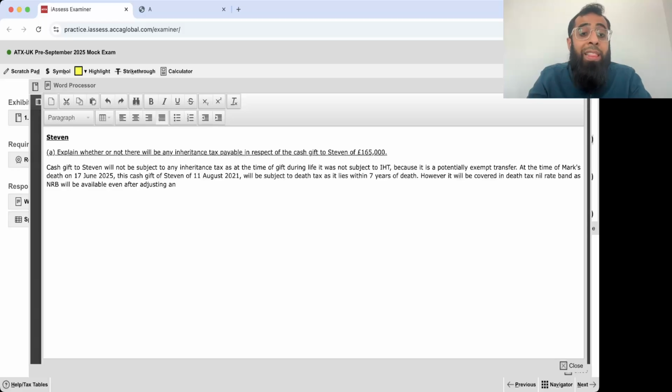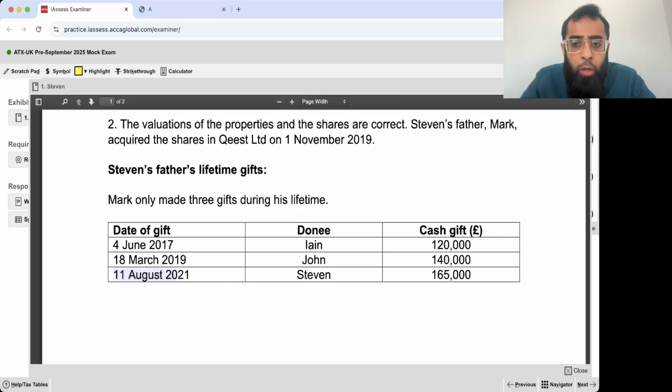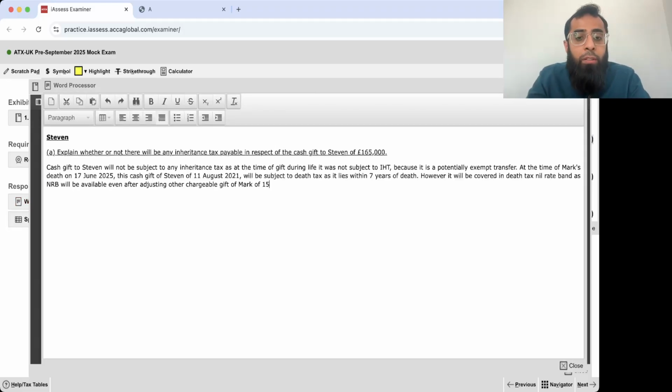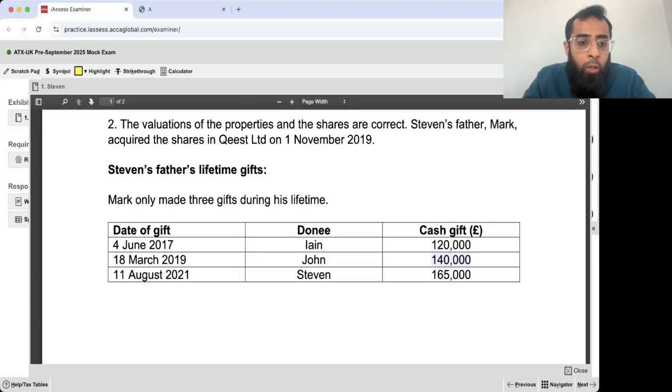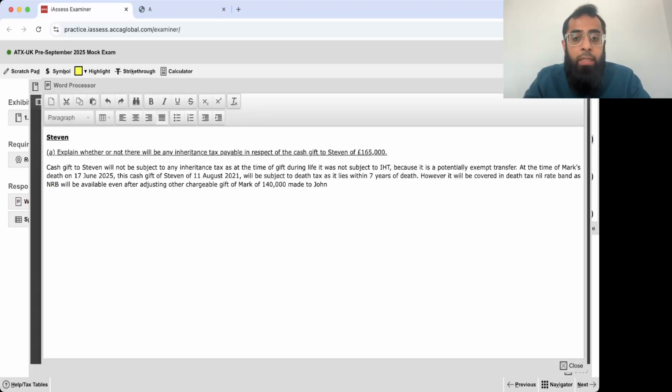another or other chargeable gift of Mark of how much? Of 140,000 made to John. Of 140,000 pounds made to John on what date? On 18th March 2019.